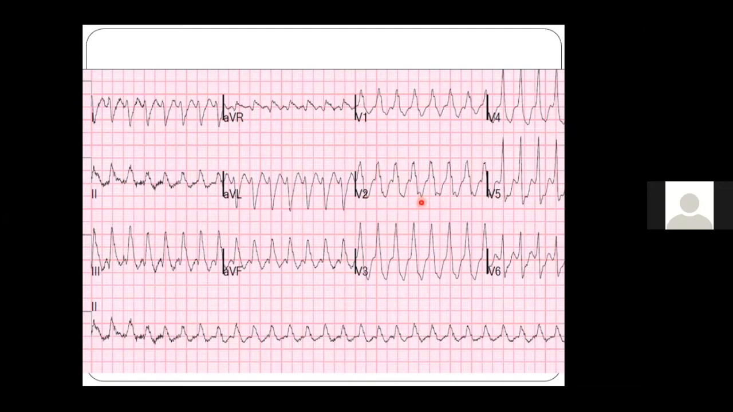So here we do not have to go to the third step, that is the AV dissociation. However, if we see very carefully, there is no AV dissociation. And if you go to the fourth step, which is the morphological criteria, you can see that in V1, there is RS, R dash, the first R is usually tall, and in V6 the R by S ratio is less than 1.